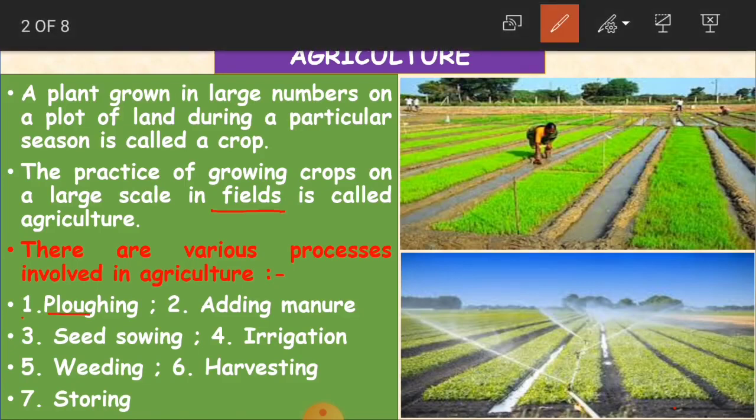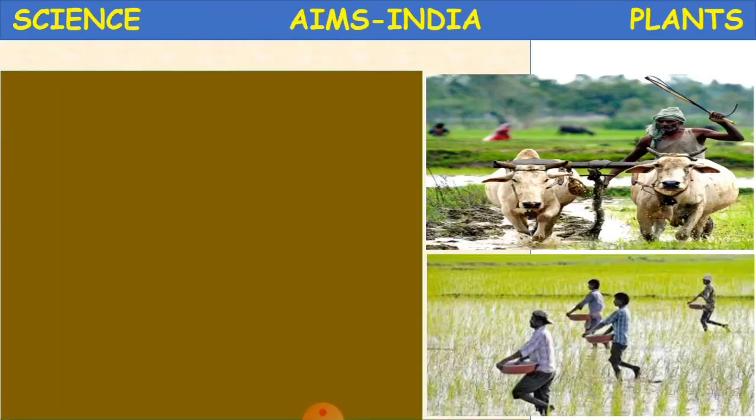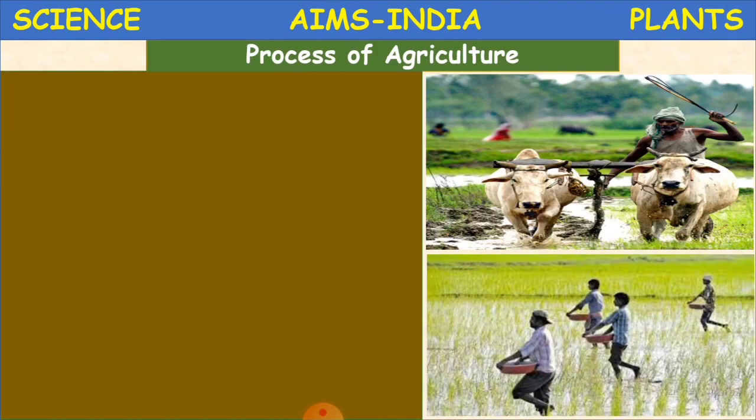So it's like one by one. This is a process to get the crop in a successful manner. So you have to follow this process in agriculture. Let us learn in detail what all this means. Okay, so first we learn about ploughing. What is it, children? Ploughing.